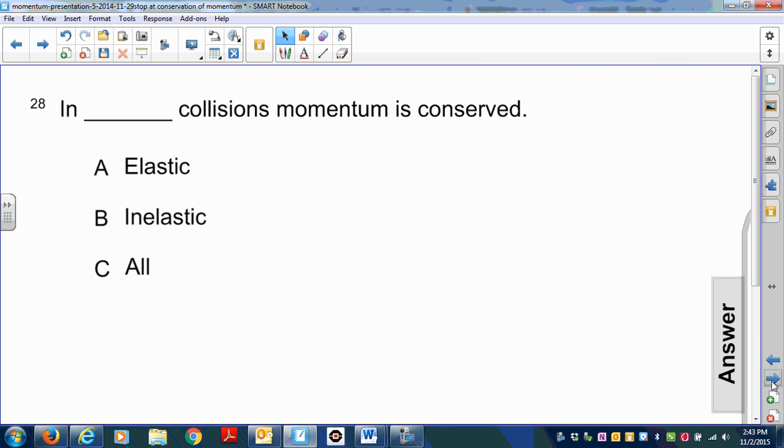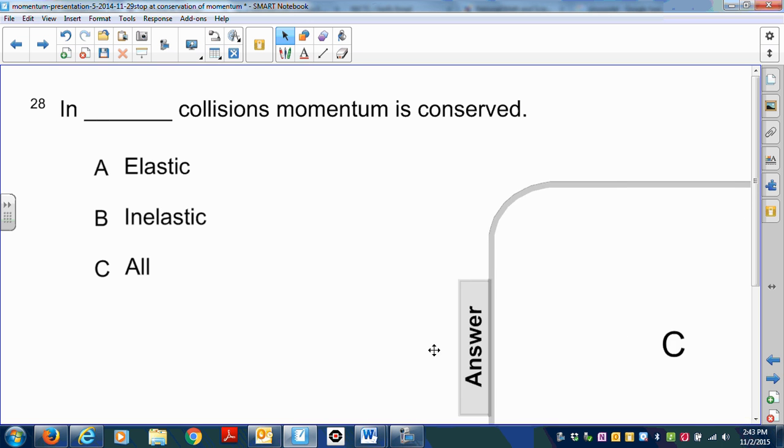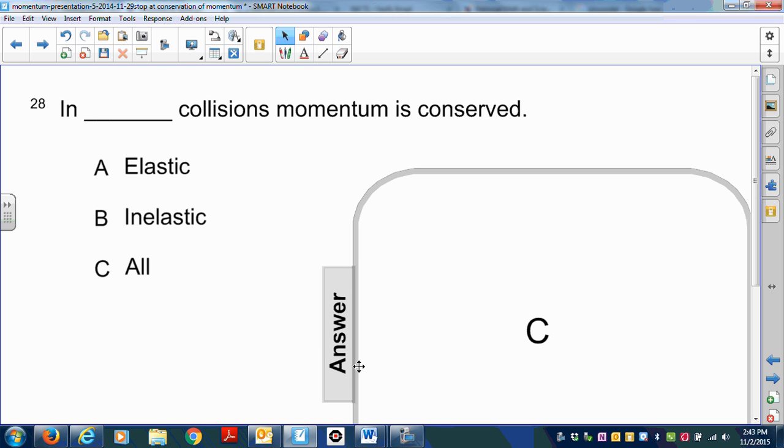In blank collisions, momentum is conserved. Is it A, elastic, B, inelastic, or C, both? Pause the video now. Okay, let's see if you got the right answer. The answer is C. Momentum, remember, is always conserved, no matter what type of collision you have.